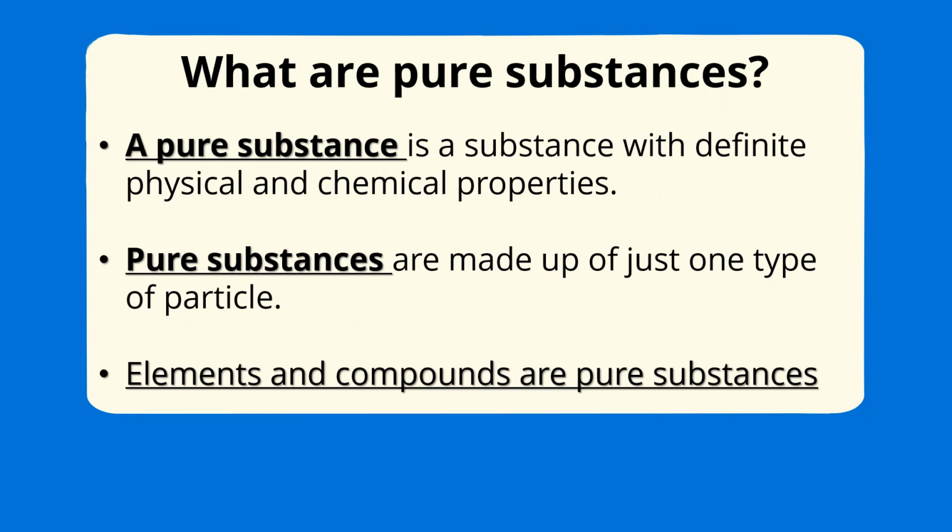Let's talk about pure substances. A pure substance is a substance with definite physical and chemical properties. It's pure, something pure. Pure substances are made up of just one type, like what? Like the element and the compound. The element and the compound are pure substances.